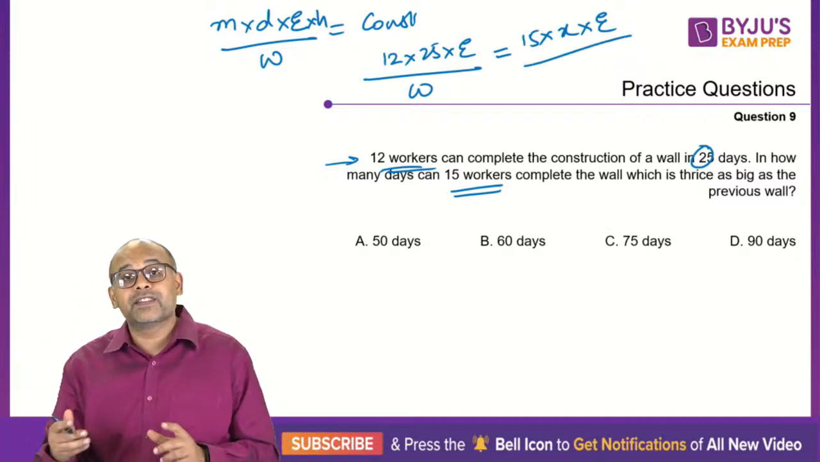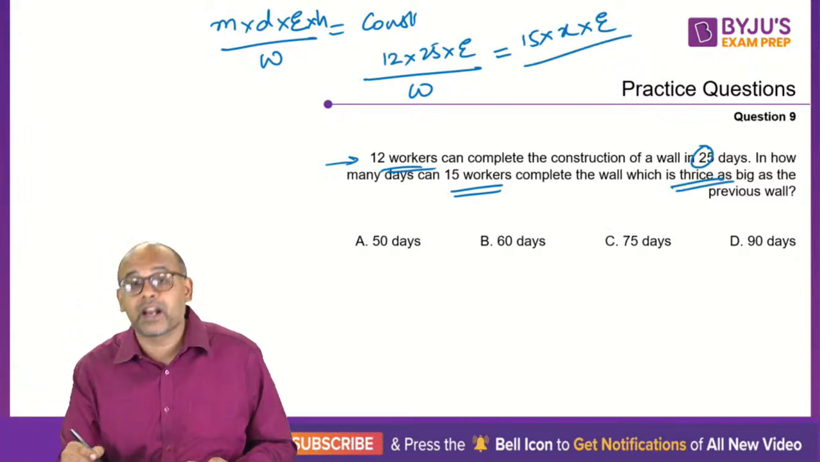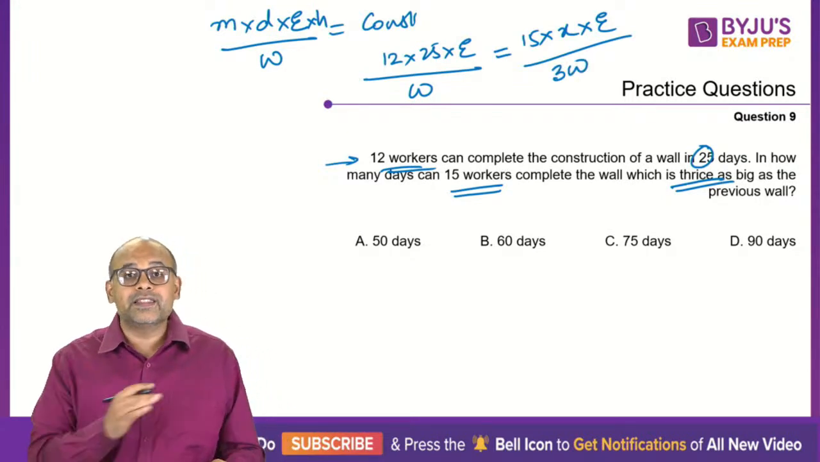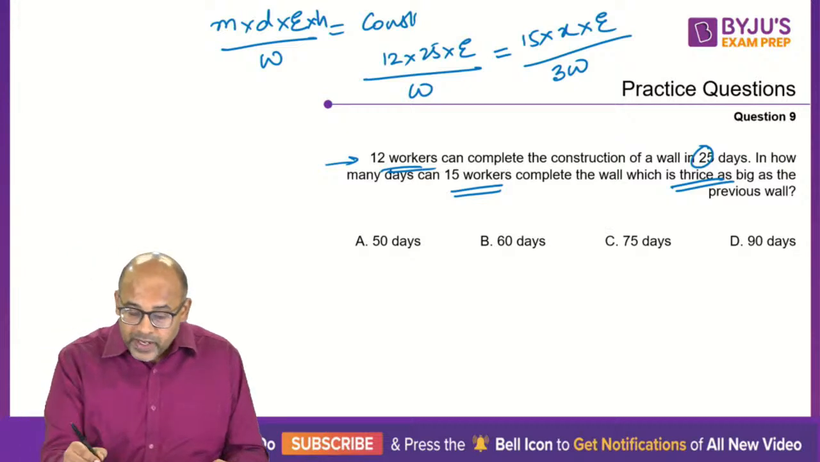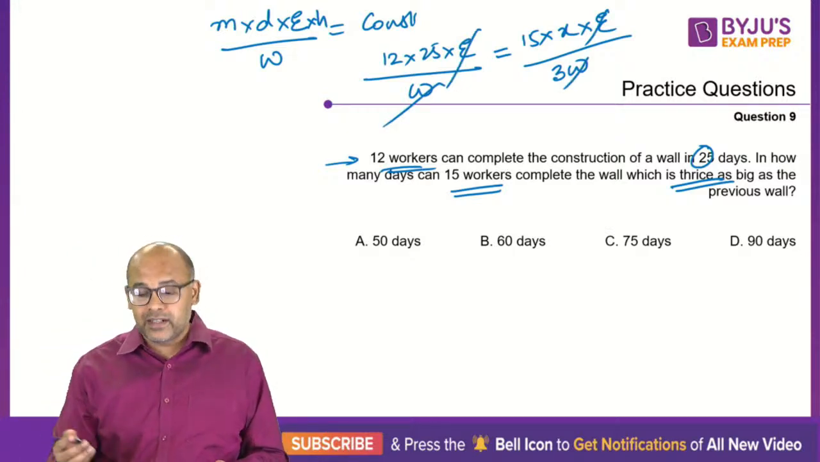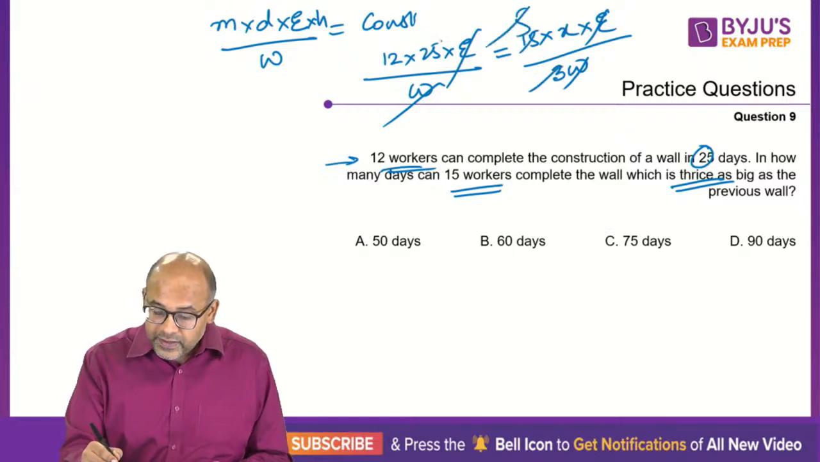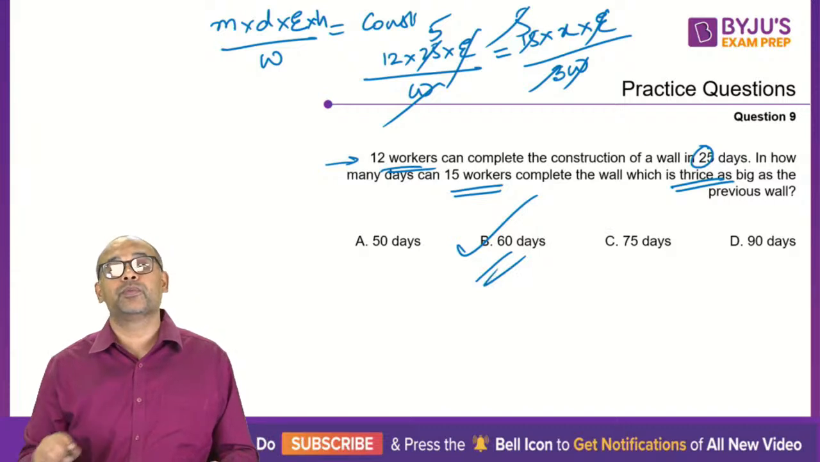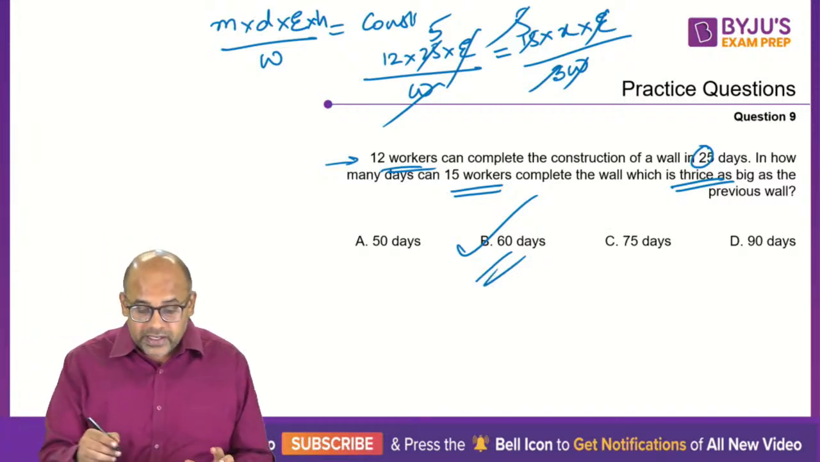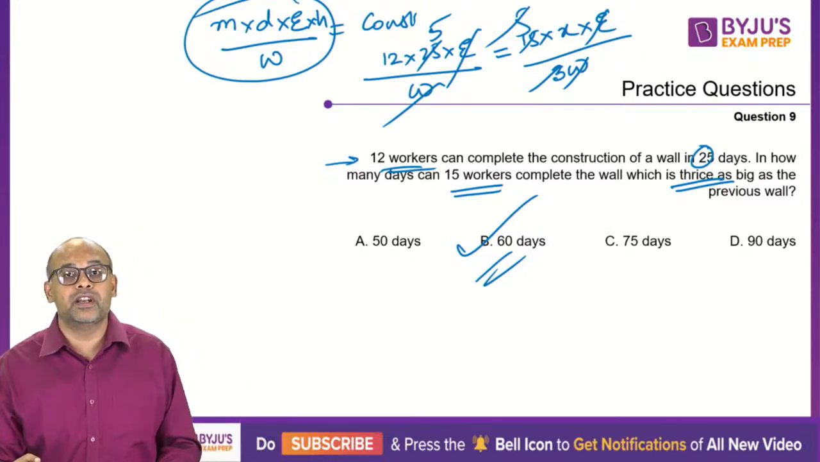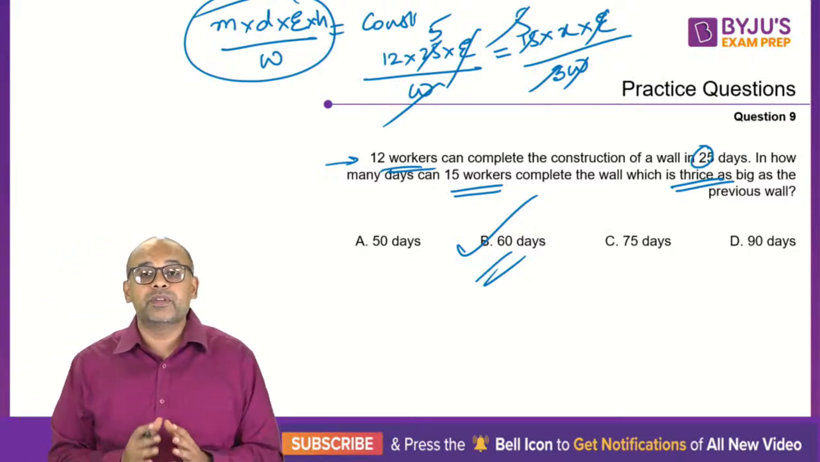But is the work same? No. The work is thrice as big. So 3 times W. This is how you form your equation. And your W gets cancelled, then E will also get cancelled, and you will get 3 5s are, 5 goes 5 times, so 12 5s are 60 gives your answer as option B. So the whole idea here is man day efficiency hour by work is a constant. Okay, so this is the concept, this is how you use it.